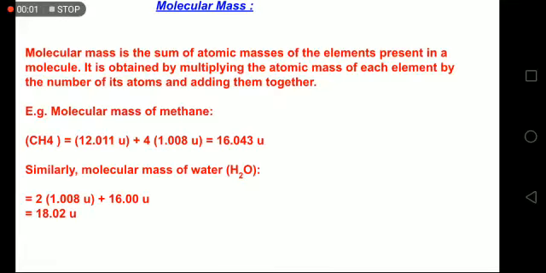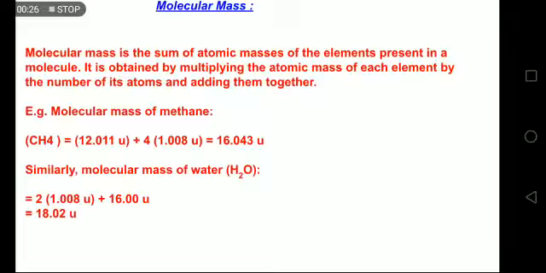Now the next topic is molecular mass. Molecular mass is the sum of atomic masses of the elements present in a molecule. Like the example of methane is given here and water is given here. So when we calculate the molecular mass of methane, the mass of a molecule of methane, we simply add the atomic mass of carbon, 1 carbon and 4 hydrogens.